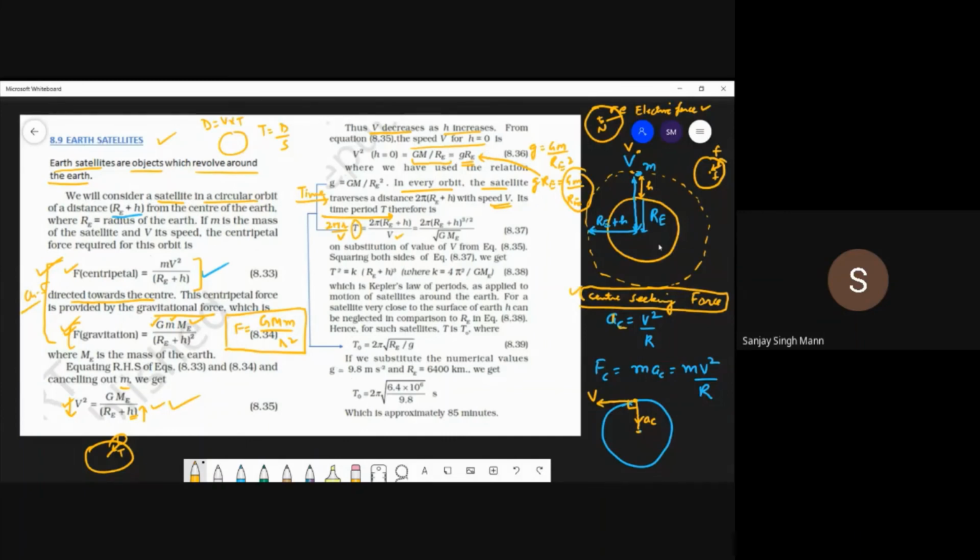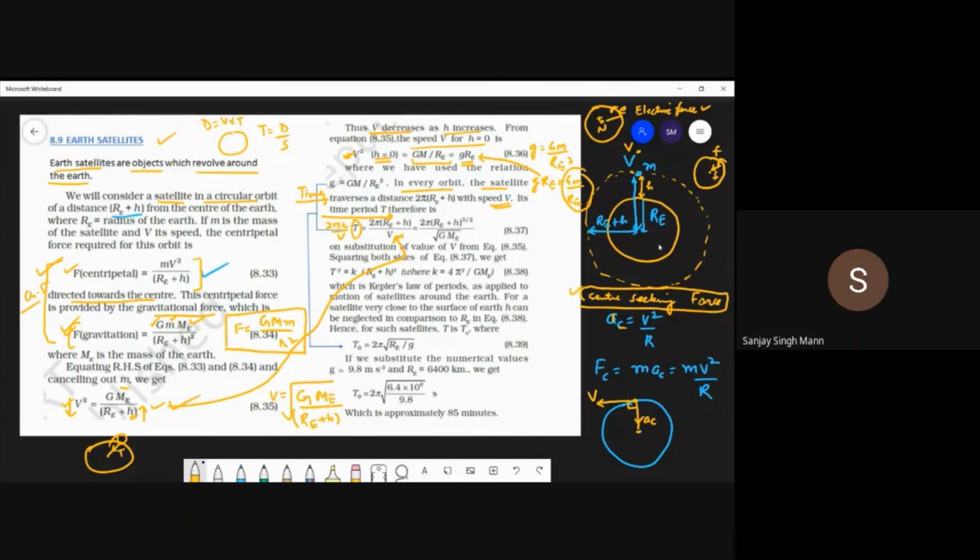And put this value of v from here, gm upon re plus h. Students, not this value, because here we have to consider g as 0. This value of v square from equation 8.35 you need to put over here. So v is equal to, from here, the square root of g me upon re plus h.